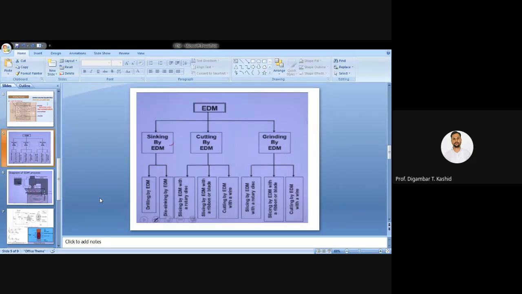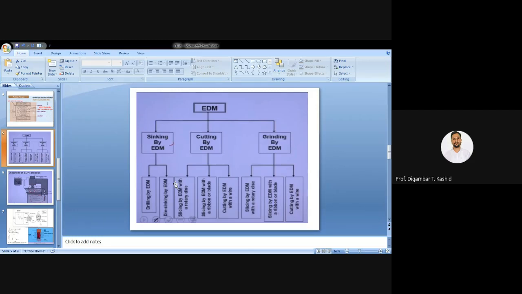So these are the different processes which I have shown here, which can be done by this EDM process. You can see sinking by EDM is there. That means the tool, which is the replica of the workpiece, is there, so that the replica is made on your workpiece surface.